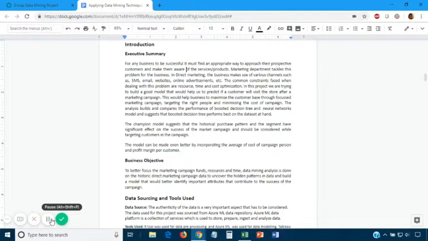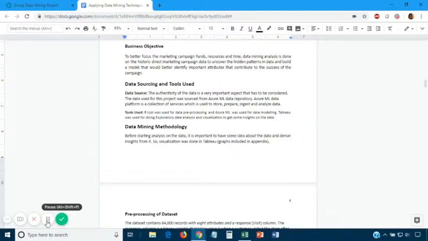Today, the success of business hugely depends on its marketing. We will be focusing on direct marketing in this project report. Direct marketing is promoting business through SMS, emails, websites, and online advertisements. In this project, we are trying to build two models and compare to find the best of the two to help us predict if a customer will visit the store after a marketing campaign. We will analyze a two-class boosted decision tree and a two-class neural network.